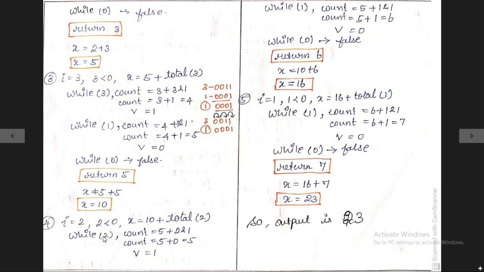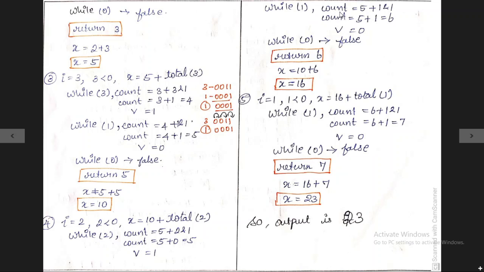So the total function is called, and the cursor moves on to the total function. Inside the total function we have a while loop. This while loop contains two variables, one is count and the next one is v. The count holds the value 5 and v holds the value 1, and the while condition again checks v equal to 1. The condition is true.